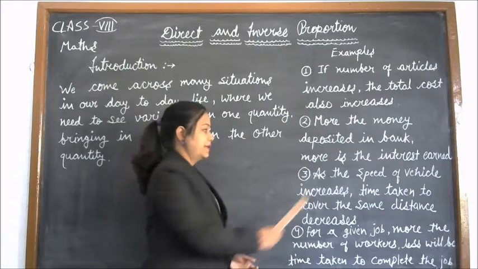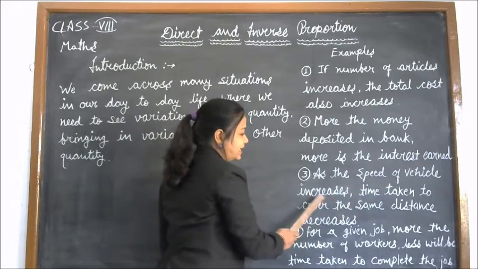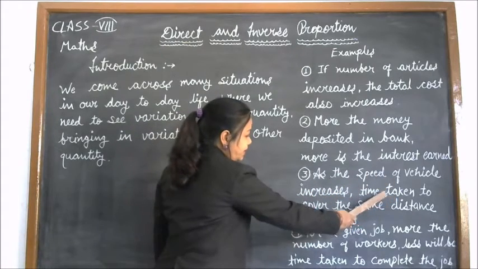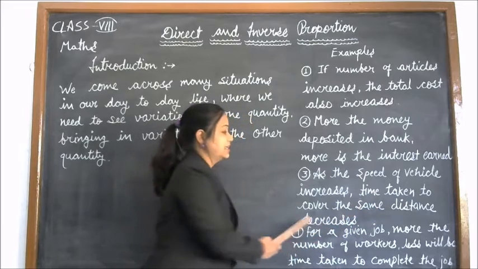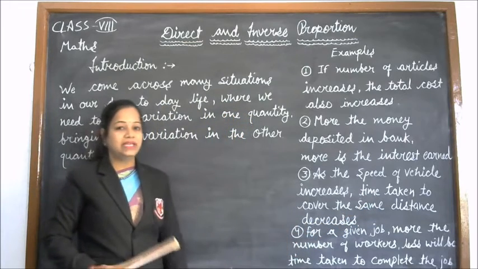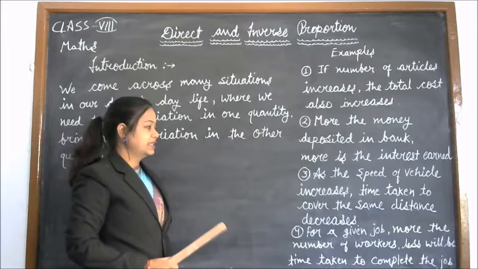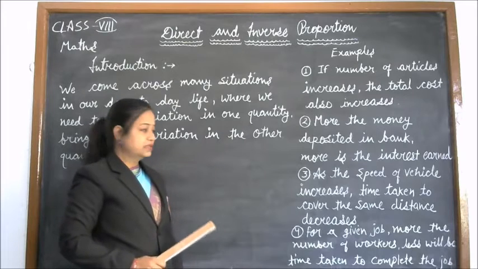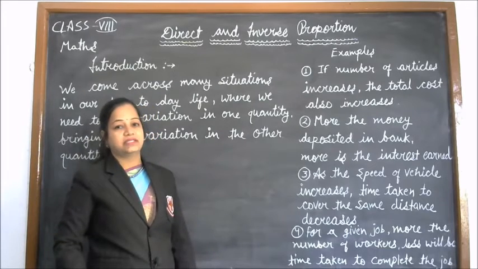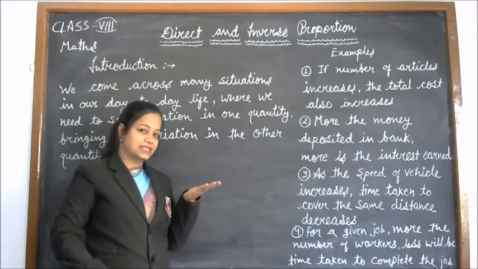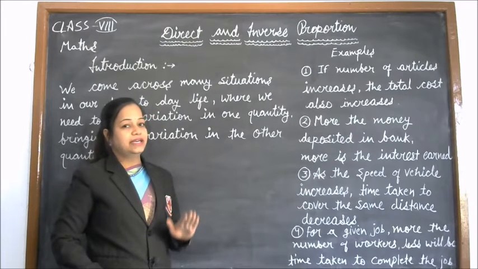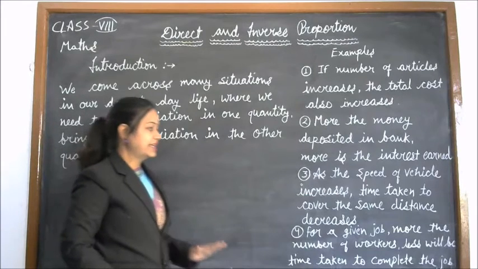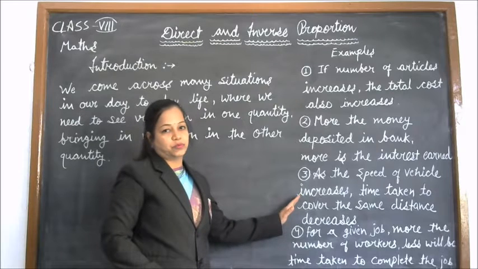So here also there is a case of direct proportion. In the third example, as the speed of vehicle increases, time taken to cover the same distance decreases. Means if one quantity increases, then the dependent quantity decreases. One quantity increases, the other quantity decreases. So this is a case of inverse proportion.